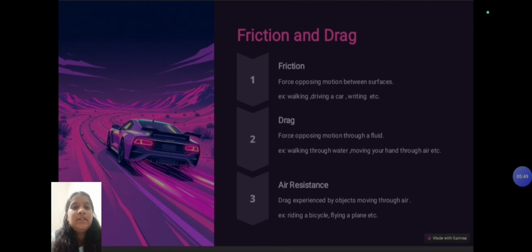Drag. The force opposing motion through a fluid is called drag. Example: walking through water, moving your hands through air, etc. Air resistance. Drag experienced by an object moving through air is referred to as air resistance. Example: riding a bicycle, flying a plane, etc.